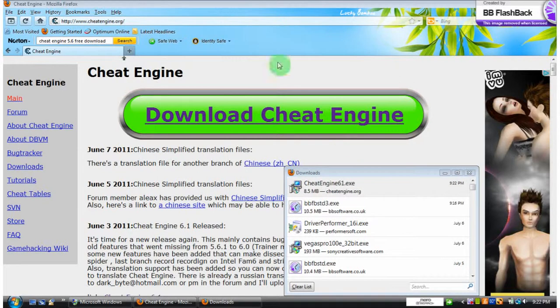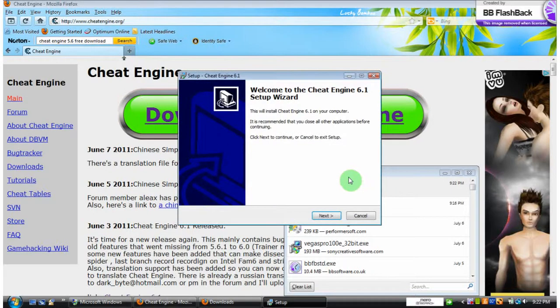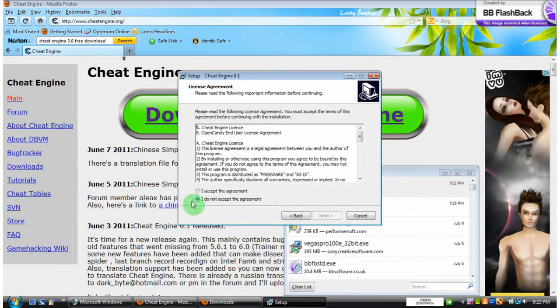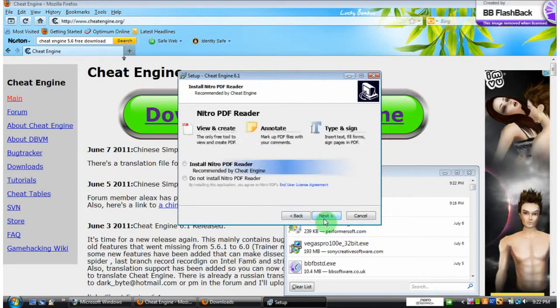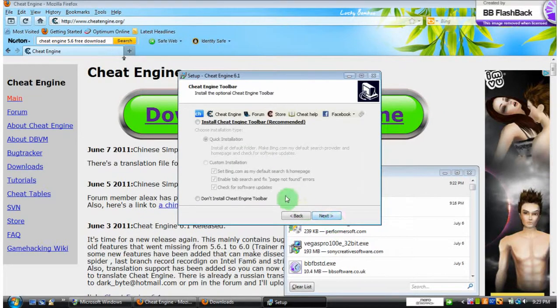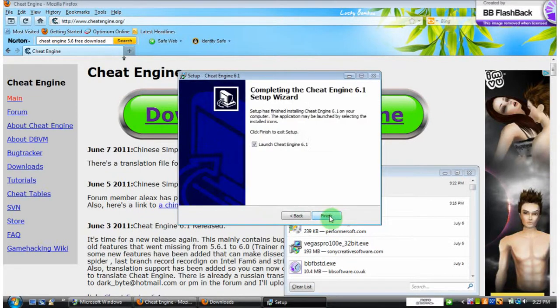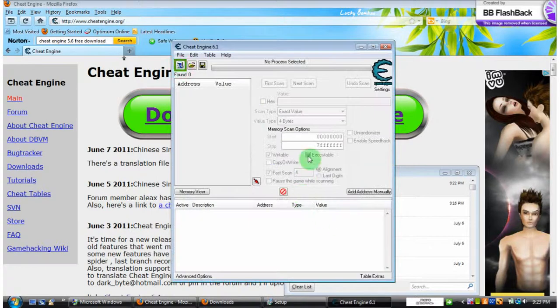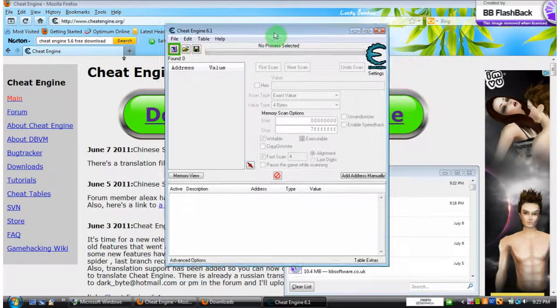Just click run and just wait for this to pop up. Yeah, that, and then just accept it, and then go. I'm not even gonna say what to do because it's pretty obvious. And then just wait. Doesn't take that long to do this. And then click next, and then click next, and then there it is.